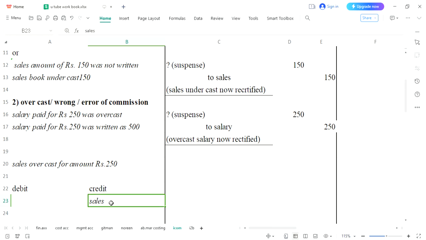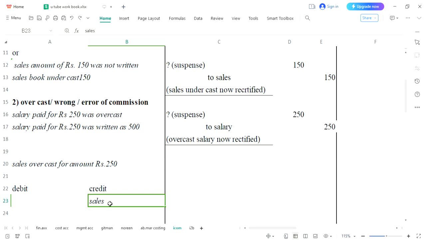Look, it is very easy for me to erase it. I will just click, okay, it's vanished. So our mistake can be rectified. But in accounting, we cannot erase, we cannot remove, we cannot use whitener, we cannot cut it. You will have to rectify without removing and without erasing.